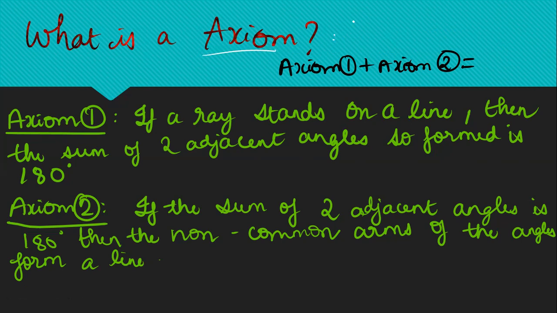So what is an axiom? If you go by definition, we say that an axiom is a true statement or universal truth. Meaning any statement, if we say that it is an axiom, we cannot say that it is false. We cannot prove it is false. Why? Because it is a true statement, right? And universally, this remains a truth forever. Okay. So that is the definition of an axiom. Fine. So we understood what is an axiom.